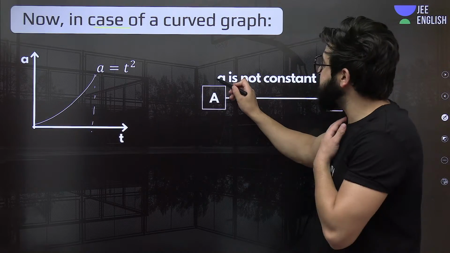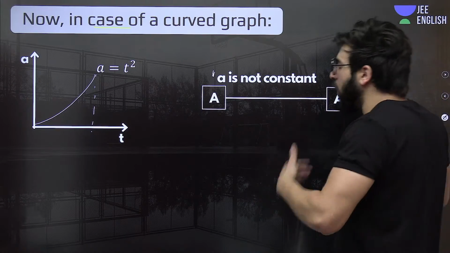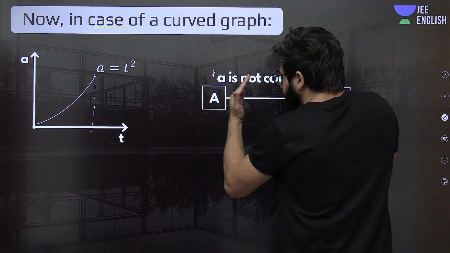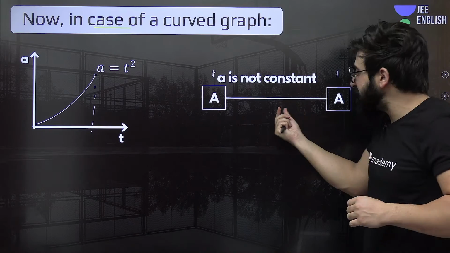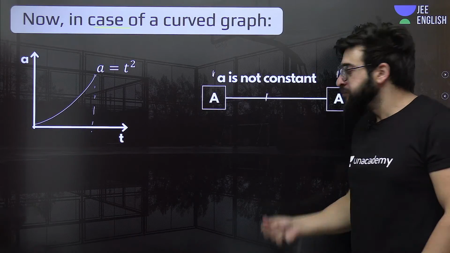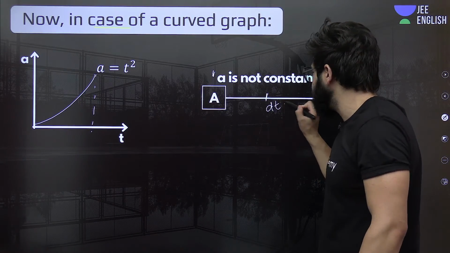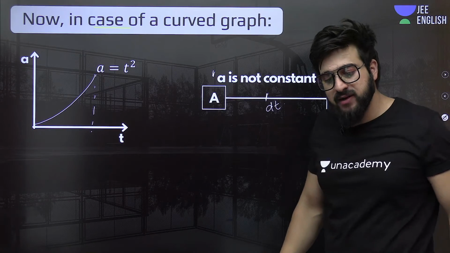Now, if I say, for example, from this point to this point, acceleration is changing. But what if I tell you to keep on reducing this time interval, this delta t time interval, until you find a very, very, very small point? At this point, how much will be the time interval? You will simply say that is nothing but dt, a very, very small time interval.